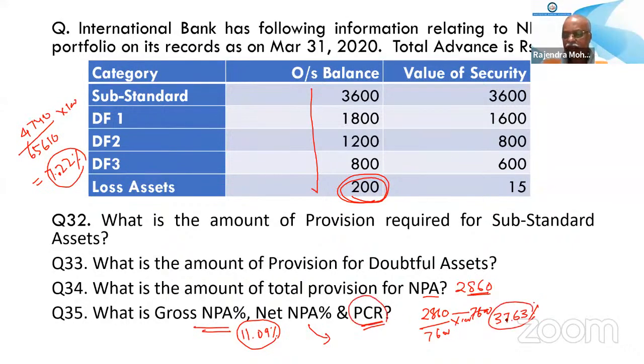Is PCR according to RBI specification, or is it more or less? It should be minimum 70%. So here it is less. Any doubt on this? 7,600, sir. So this is total NPA.